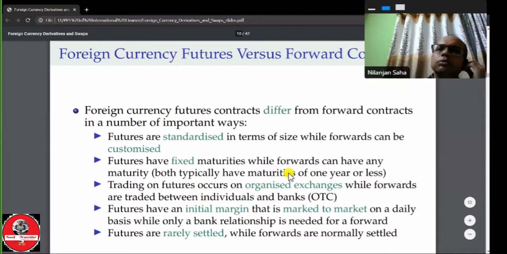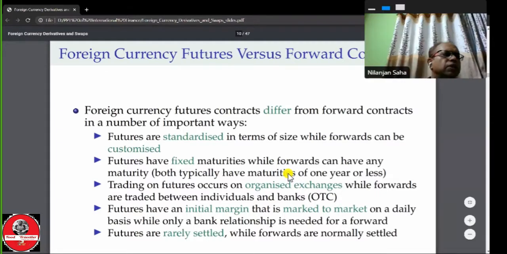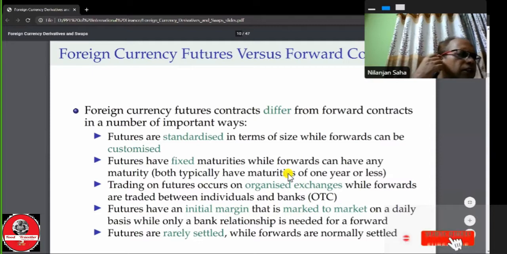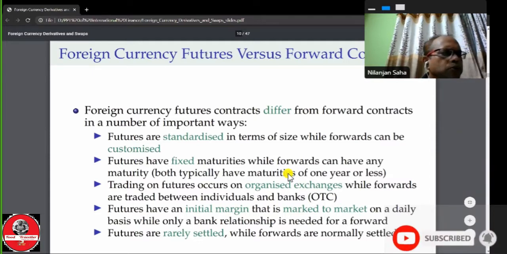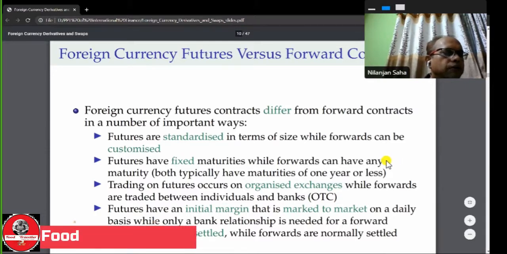Okay. Now we have to find some differences between the foreign currency future contract and the forward contract. The foreign currency future contract differs from the forward contract in a number of important ways. First thing is that individuals find the future contract more useful for speculation, because normally they don't have access to the forward, because the size of the forward contract is big compared to the size of the future contract.